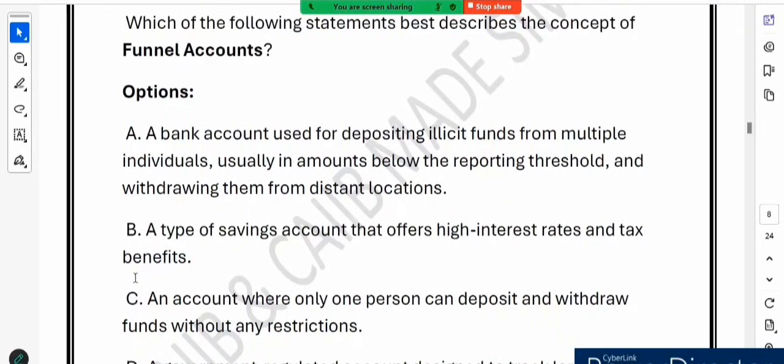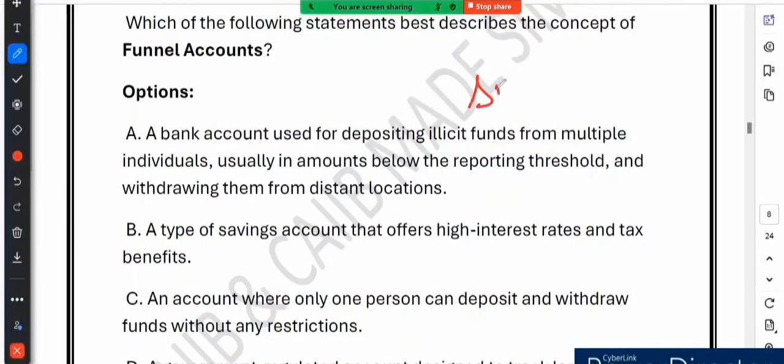So what do you think? Is it correct or incorrect? So see, this is absolutely correct. Funnel accounts are specifically designed for money laundering. People deposit a small amount of money into this account, small enough to avoid suspicion, and then the money is withdrawn from different locations, making it hard to trace.